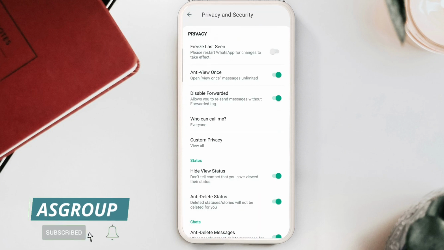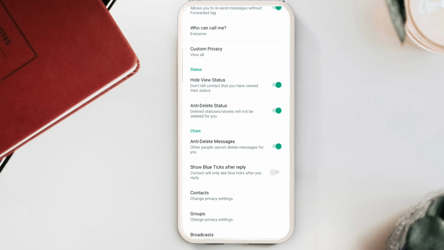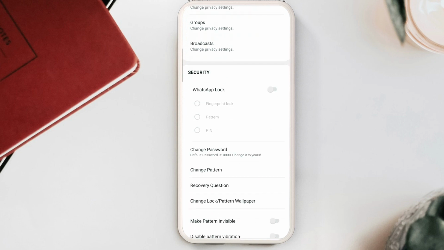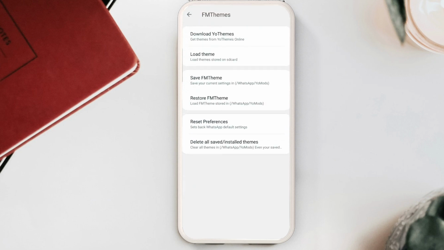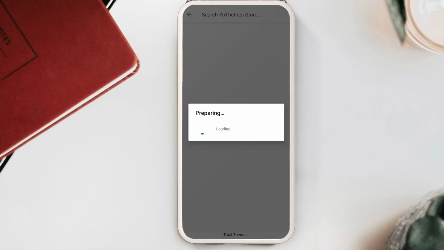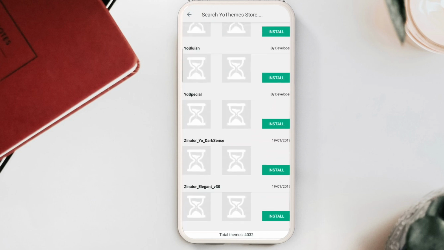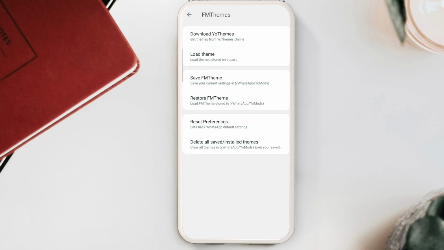Click on privacy and security: freeze last seen, anti-view once, disable forwarded tag, who can call you, custom privacy, hide view status, anti-delete status, anti-delete messages, show blue ticks after reply, contacts, group, broadcast, and a built-in app lock is also there. You can choose and apply it. Similarly, you can download unlimited themes. Click on FM themes, and here you can directly scroll down and choose whatever theme you want to apply, and just use it and make your experience better.